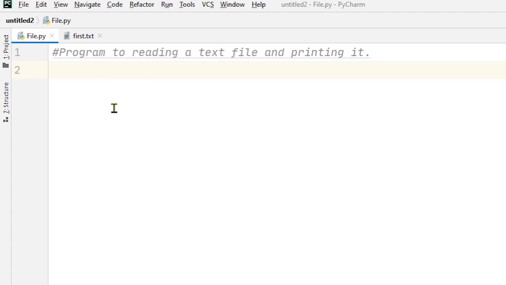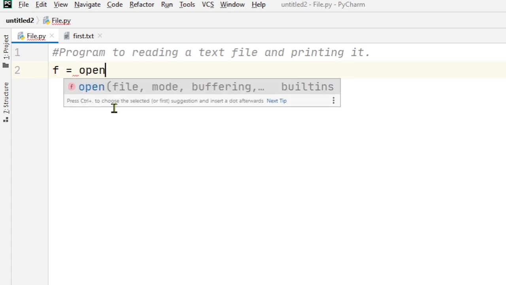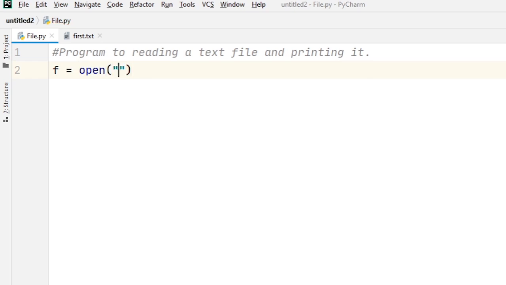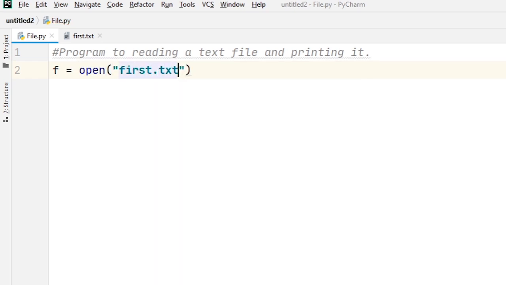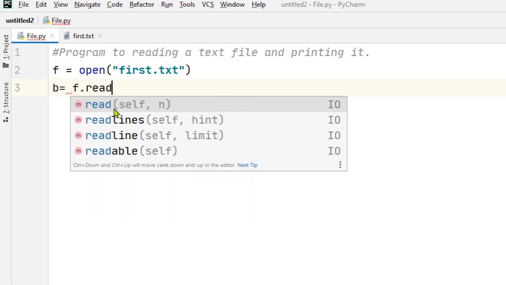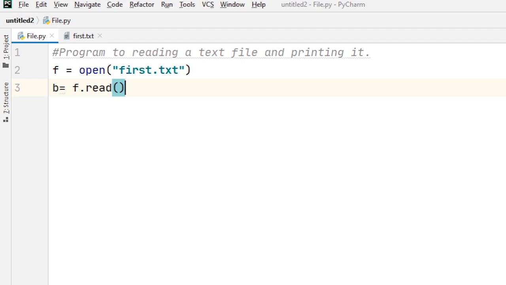So for that, first I create a file object or file handle, and then try to open this file. For that I write open and the file name. My file name is first.txt. If we do not pass any mode, then by default Python opens the file in reading mode. Then b is equal to f.read. Read is a function that is used to read the contents of a file. If we do not pass any argument with this function, then it reads the entire contents of the file.